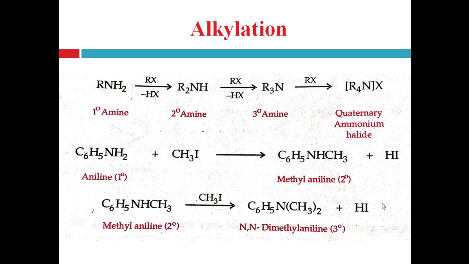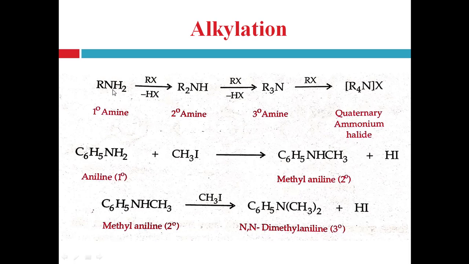The alkyl halide acts as the alkylating reagent, right? Here see, a primary amine reacts with one molecule of alkyl halide. RNH2 is the primary amine. As we know, an amino nitrogen having two hydrogen atoms is known as a primary amine. It reacts with the alkyl halide RX and forms the secondary amine. What happened in this reaction? Here from the amino nitrogen, one hydrogen is replaced with the alkyl group, right?